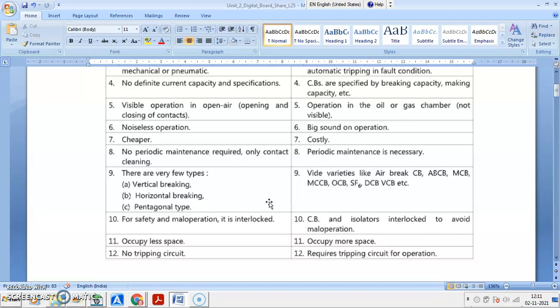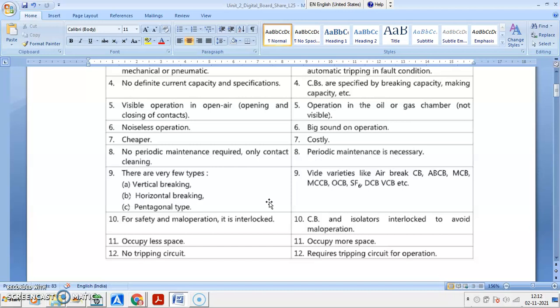There are few types of isolators: vertical braking, horizontal braking, pentagonal type. A wide range of circuit breakers we are having: ACB, ABCB, MCB, MCCB, OCB, SF6, DCB, VCB, etc. You are having safety for mal-operation when it is interlocked.